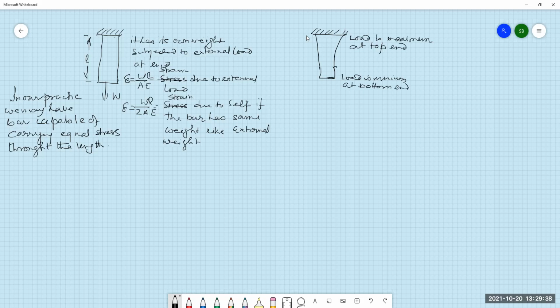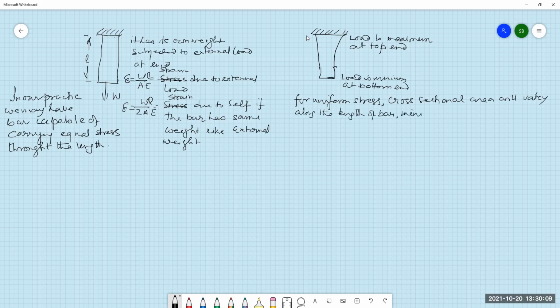So for uniform stress, the cross-sectional area will vary along the length of the bar, minimum at the bottom end and maximum at the top end.